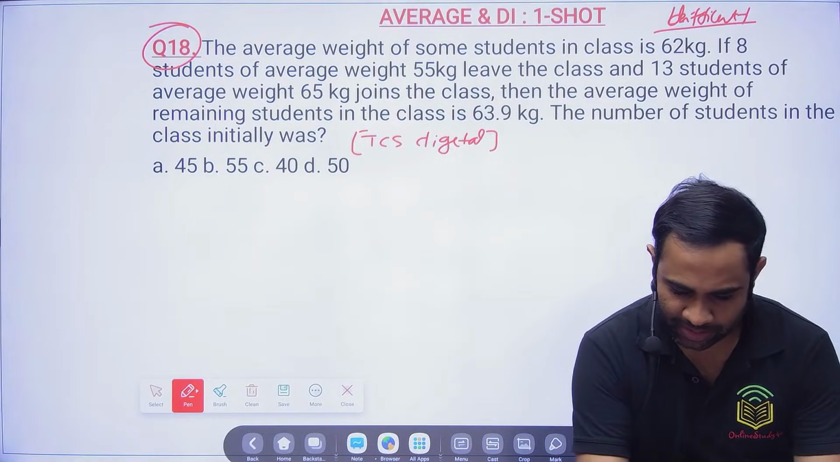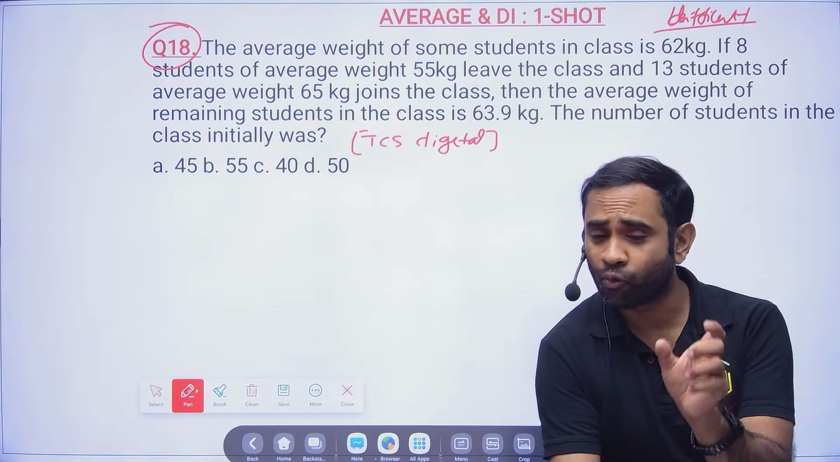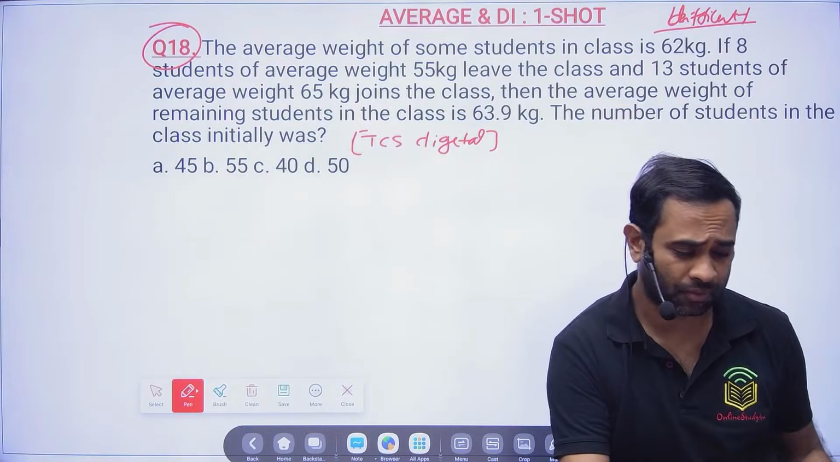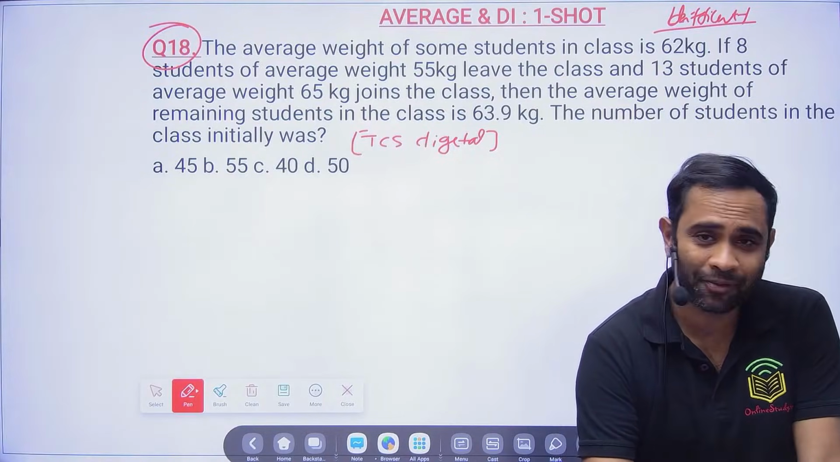Okay, guys, that is the wrong approach. What if your options are 80, 81, 82? What will you do? So that is the wrong approach, whatever you are doing.